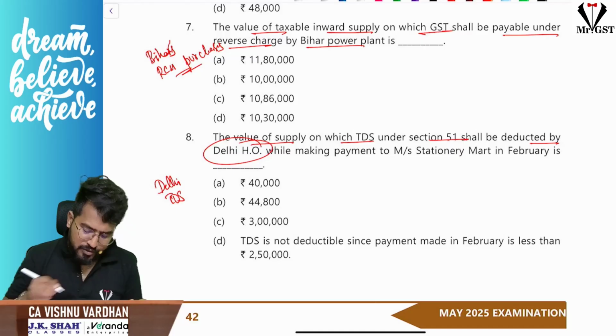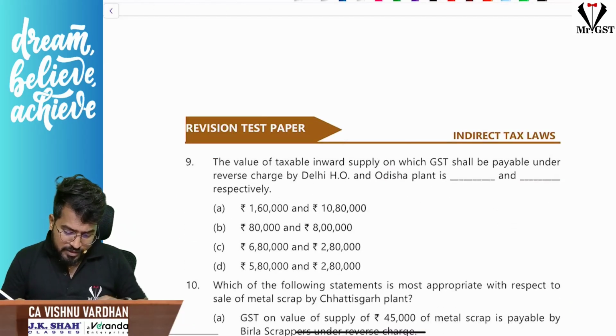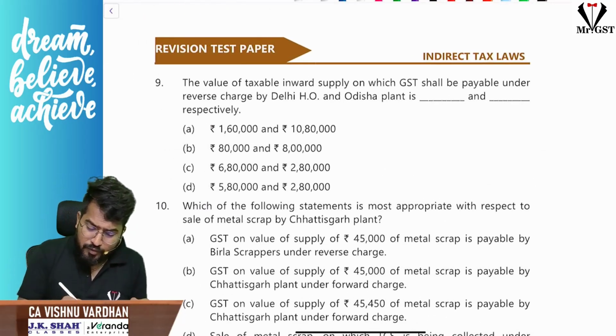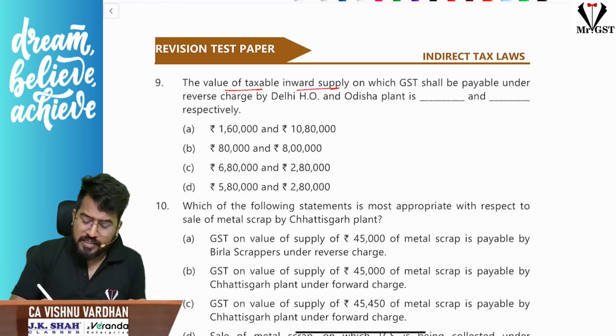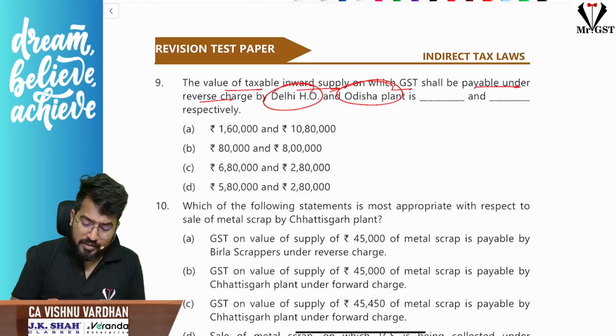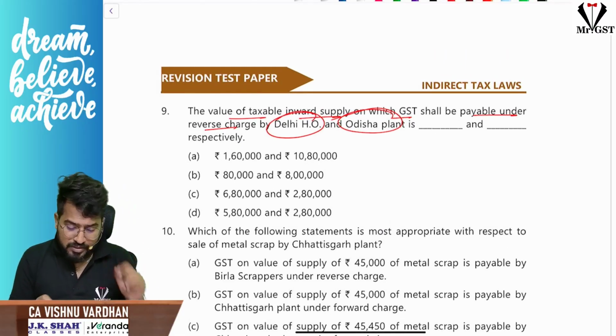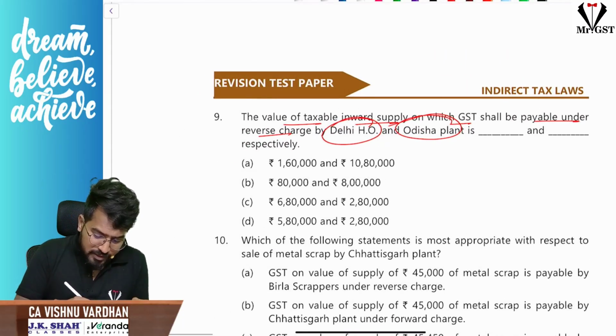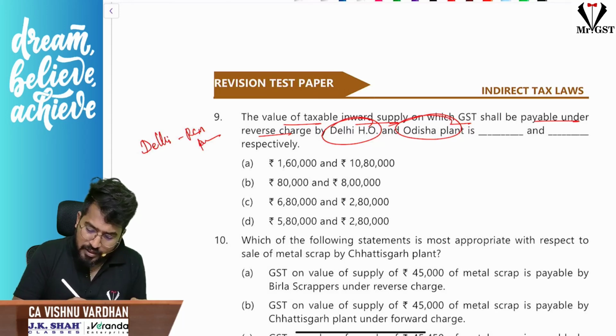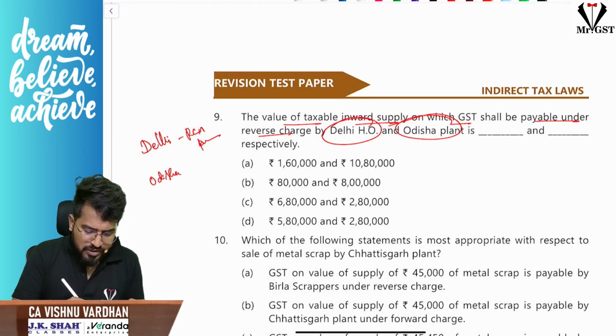Next, the value of taxable inward supplies on which GST is payable under reverse charge by Delhi head office and Odisha plant. We have seen Delhi, Bihar, Odisha till now. So here I can say Delhi RCM purchases and Odisha RCM purchases we have to see.